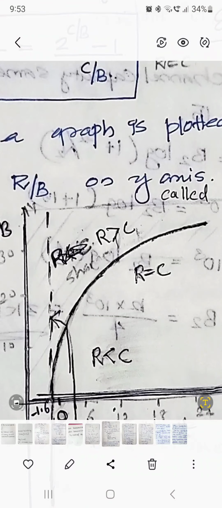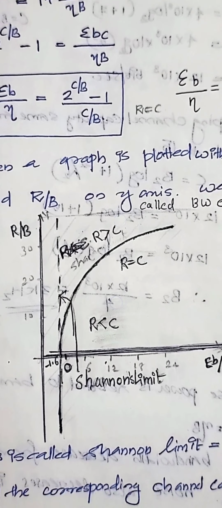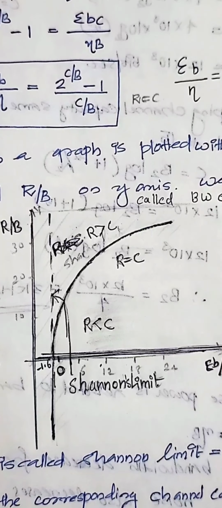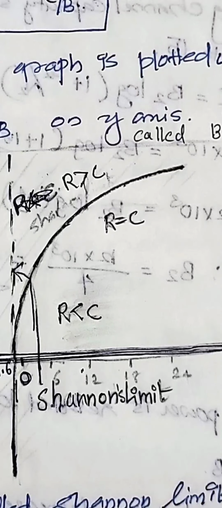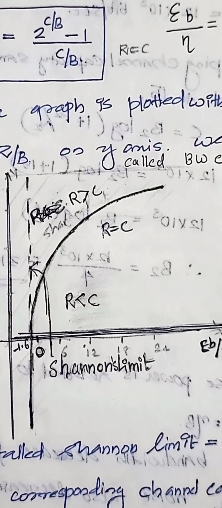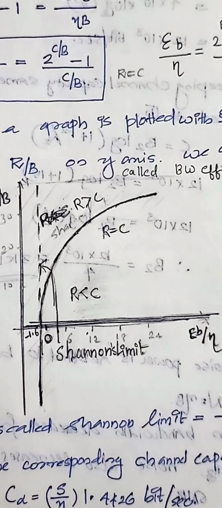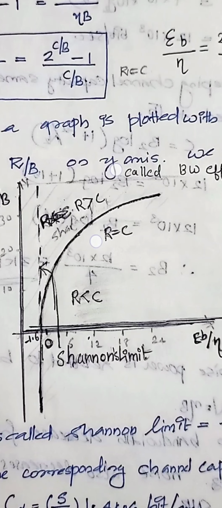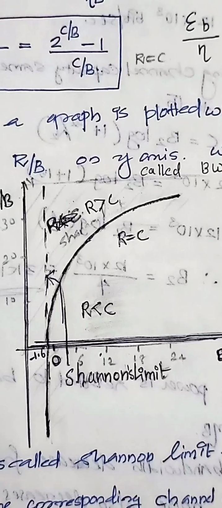The region above is R greater than C, and the region below is R less than C. For error-free transmission, R should be less than C or R equal to C, that is the region under this graph. We cannot get error-free transmission at R greater than C.